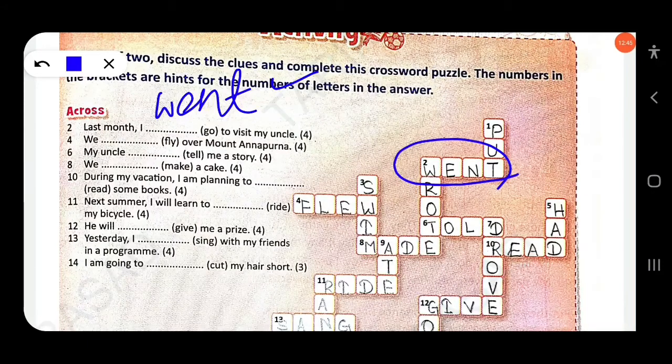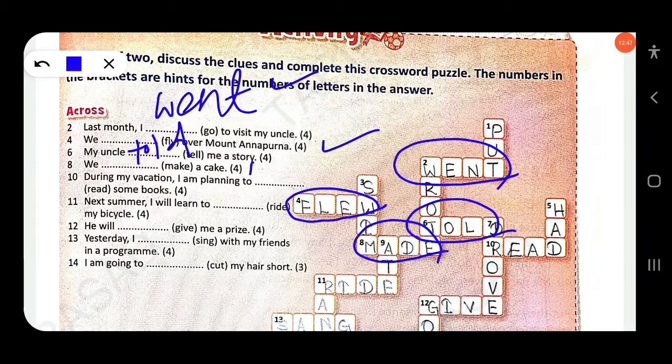Then next, we dash over Mount Annapurna. You know 4. Okay, across: flew. So you have to write here flew. Clear? Then next, my uncle tells me a story. Do you know 6? Across, here told. You have to write here told. My uncle told. Then next, we dash a cake. So here we made. So you have to write here made.